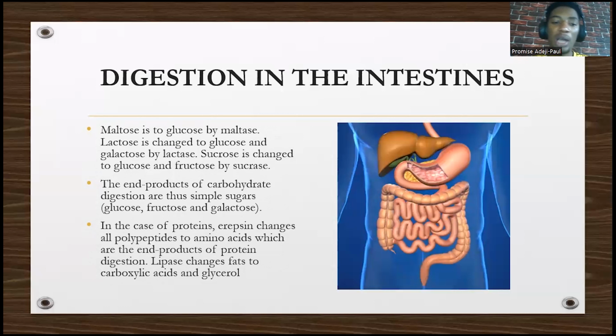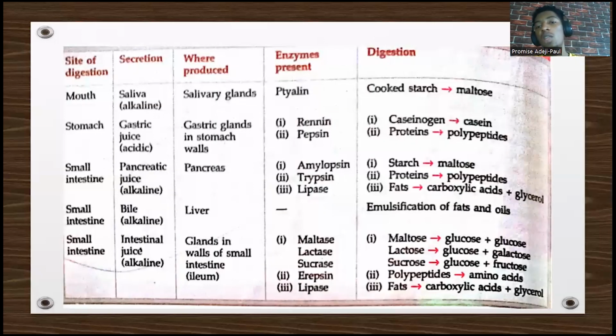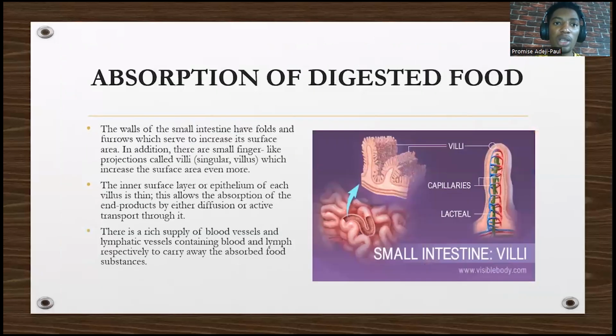Glucose, fructose, and galactose. So in the case of proteins, erepsin in the small intestine changes all polypeptides to what? Amino acids, which are the end product of protein digestion. While lipase changes what? Fats to what? Fatty acids and glycerol. So this is the table that shows the site of digestion, secretion, where they are produced, the enzyme that is present there, and the digestion that is occurring there. I will urge you guys to also take your time to get familiar with this table.